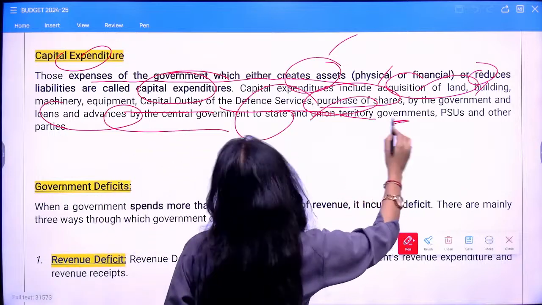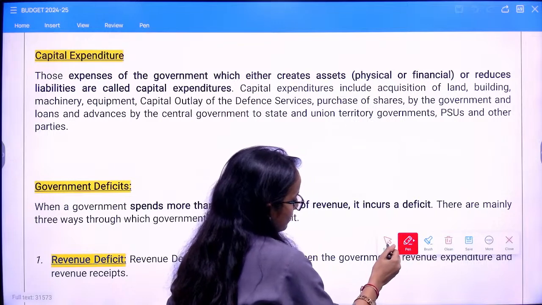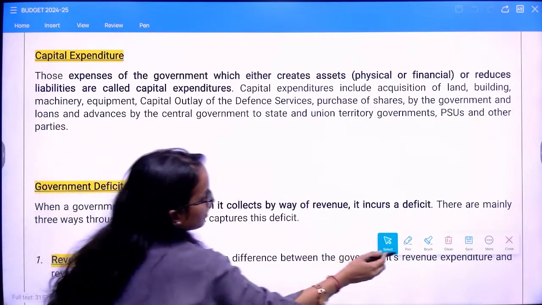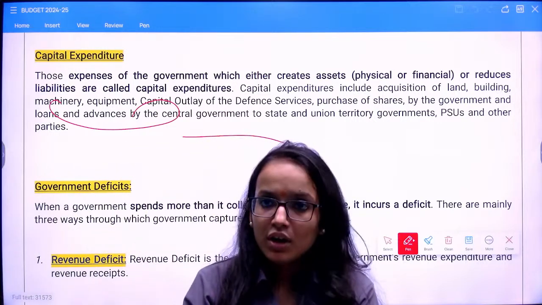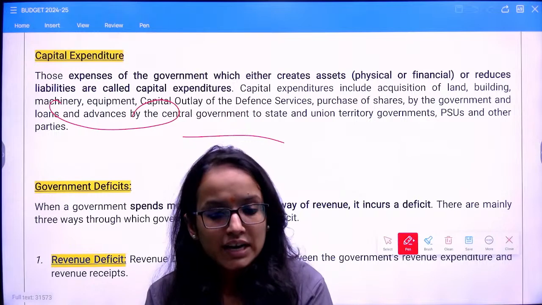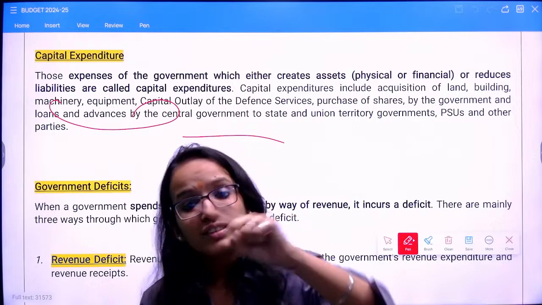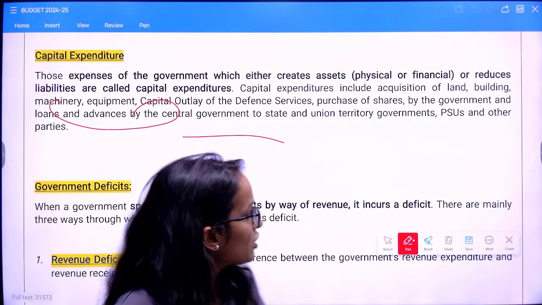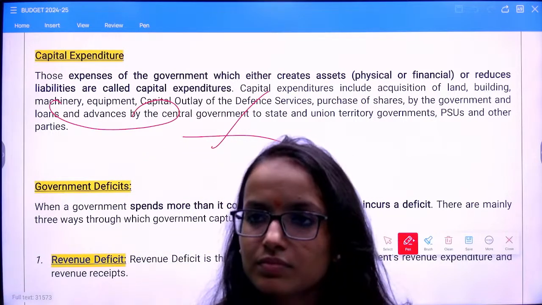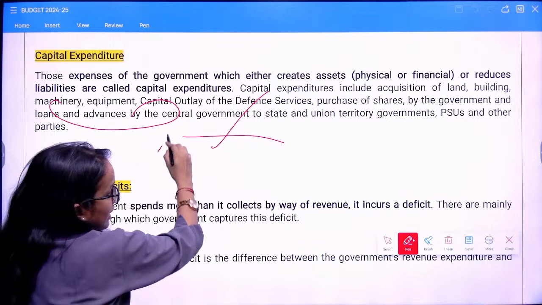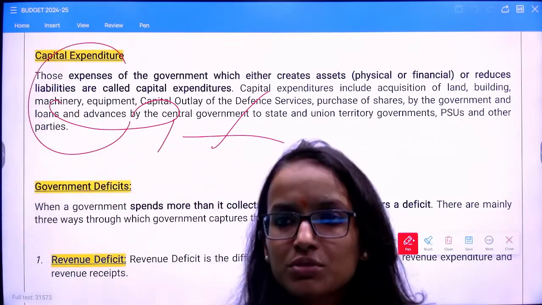Then loans and advances by the central government to a state or union territory. Yes, because you have given a loan to any state government or union territory, so you have created an asset, right? Because you have given a loan to them, for them it will be a liability, not for you. Understood? So this is how all these expenses will be classified under your capital expenditure. Is this clear? What is capital expenditure? Either create assets or reduce liability.